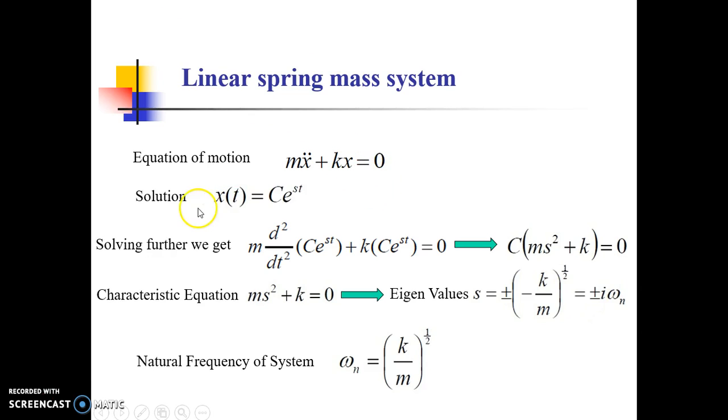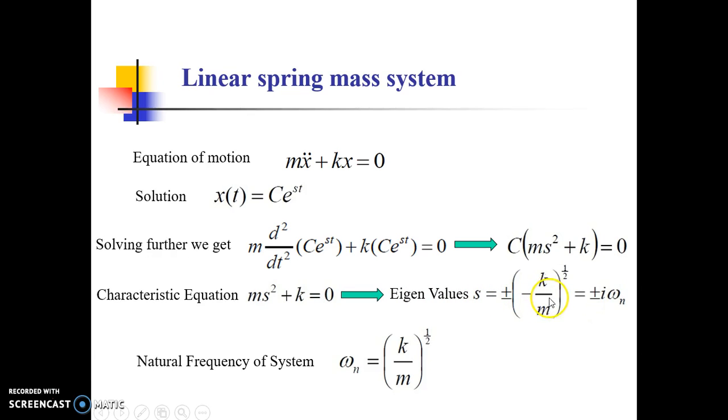Now the solution to this is x, a function of t, is equal to C e raised to st. So this is the solution of this system, and when we solve it further by considering the equation of motion and the solution, we can write it as m d2 (C e raised to st) by dt square plus k C e raised to st equal to 0, which gives us a further solution, and the characteristic equation of this can be written as m s square plus k equal to 0,